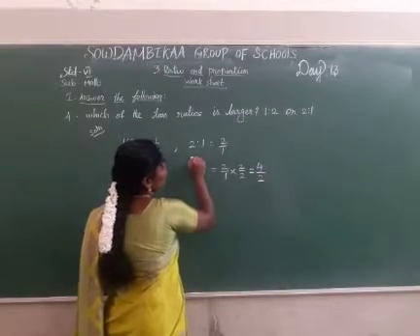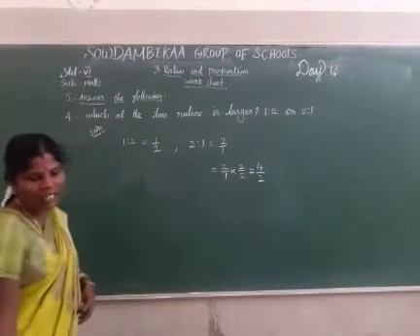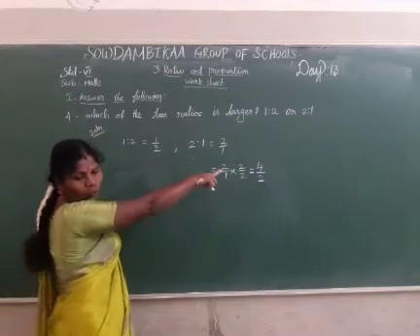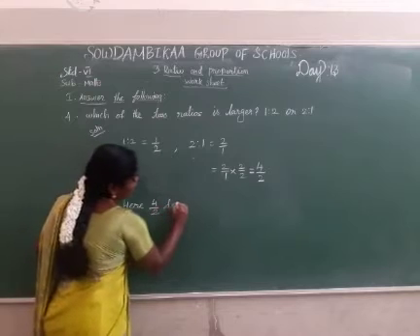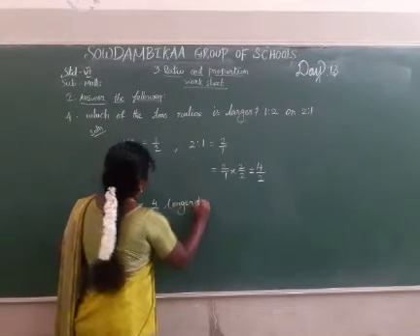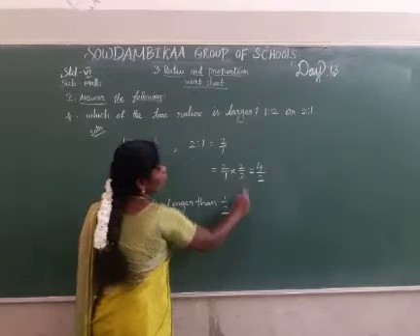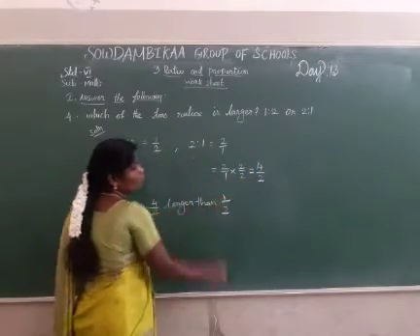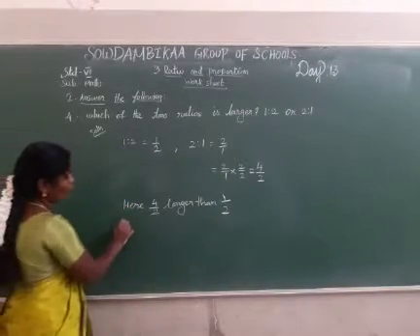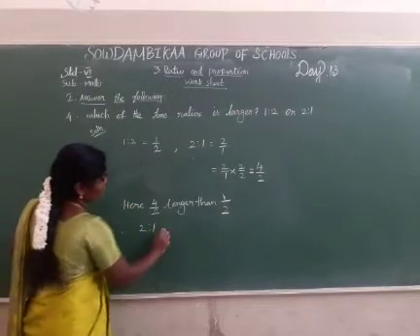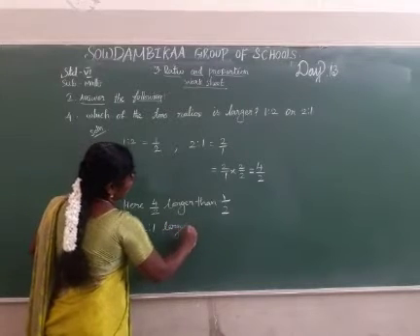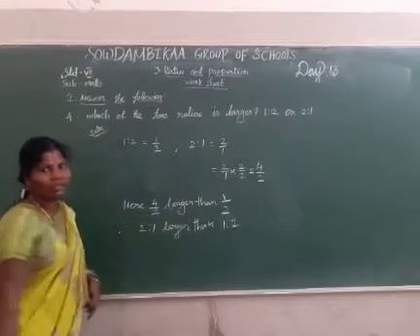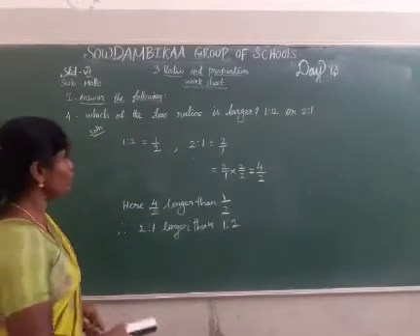So 2:1 is larger. 4 divided by 2 is larger than 1 divided by 2. Now write the ratio: therefore 2:1 is larger than 1:2. Okay, next the fifth sum.